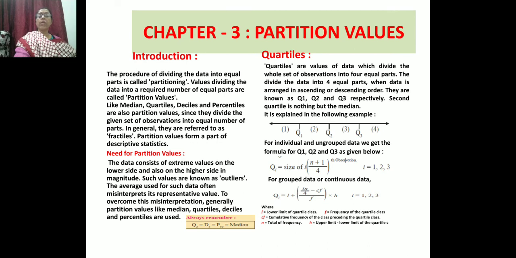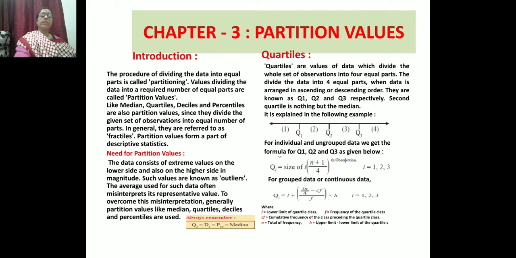Average used for such data often misinterprets its representative value. Sometimes what happens when we calculate, the values may be misrepresented. Now, to overcome this, generally the partition values like median, quartiles, deciles and percentiles are used.